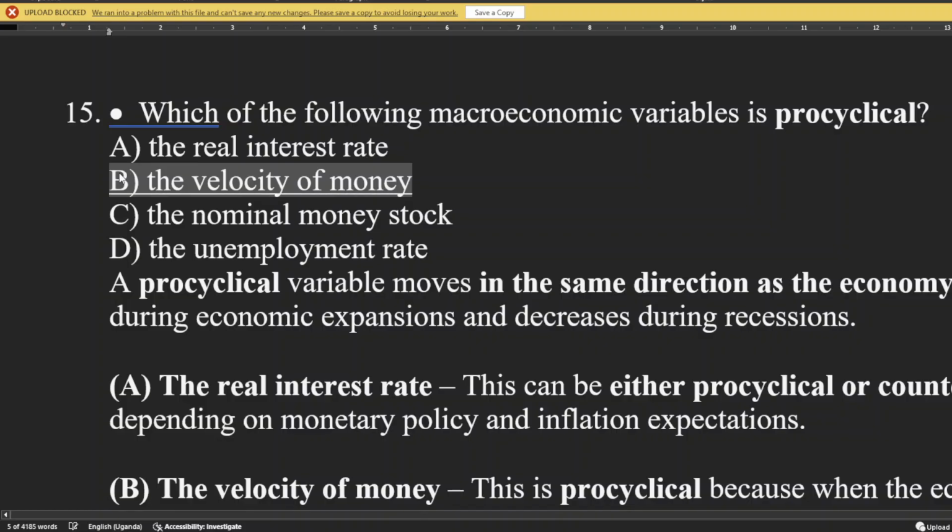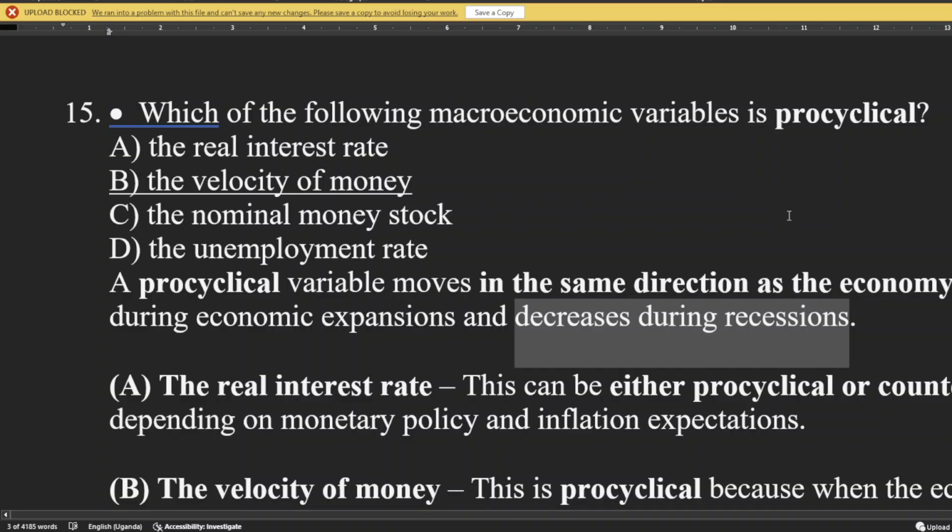The most notable examples of pro-cyclical variables are the velocity of money and the inflation rate. When there is an economic expansion, what happens to the velocity of money? The velocity of money also increases. When there is a decrease during recessions, the velocity of money also decreases.